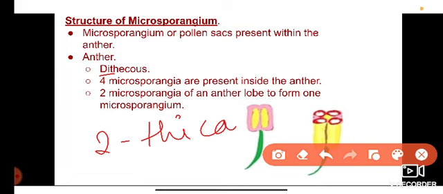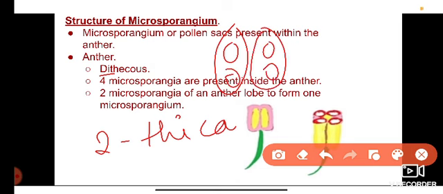Here, four microsporangia are present inside the anther, because one anther lobe has two pollen sacs and the other anther lobe has two pollen sacs. Totally there are four microsporangia: 1, 2, 3, 4. Here, micro means small and sporangia means spore-producing organ.